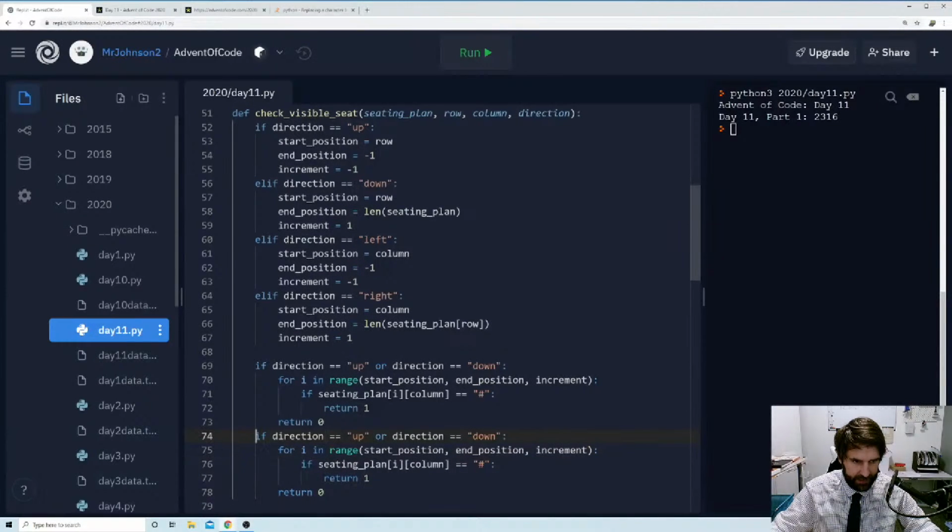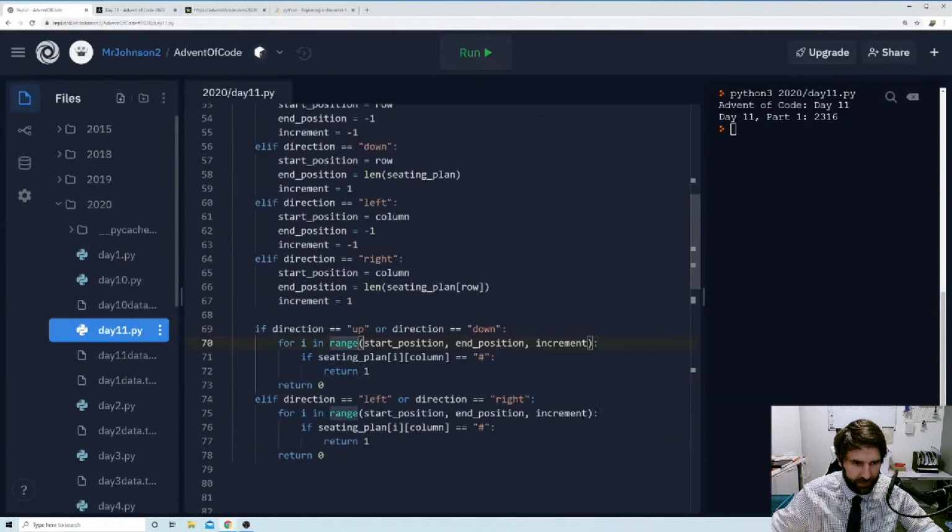So we're going to say elif direction is left or direction is right. Then, instead of having this, we're going to keep the row the same and the column's going to change. So it's going to start at i, and it's going to go from the start position up to the end position. And if it sees a hash, it's going to return 1. If it doesn't see a hash, it's going to return 0.